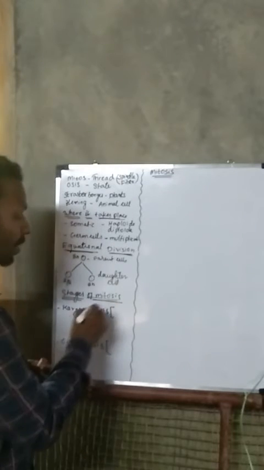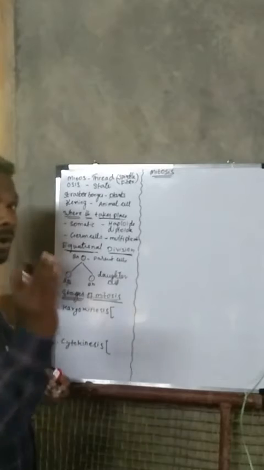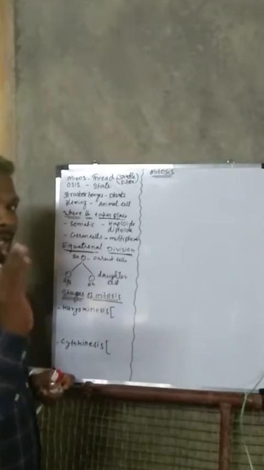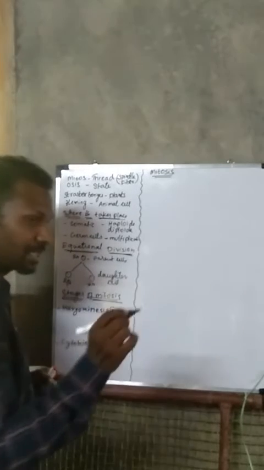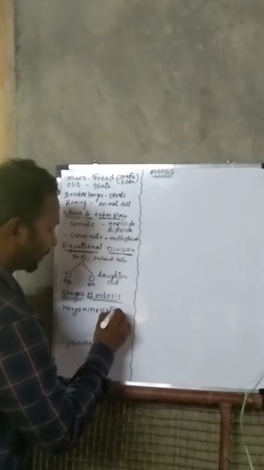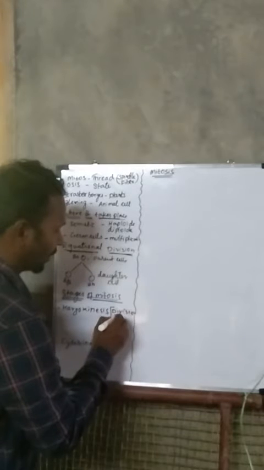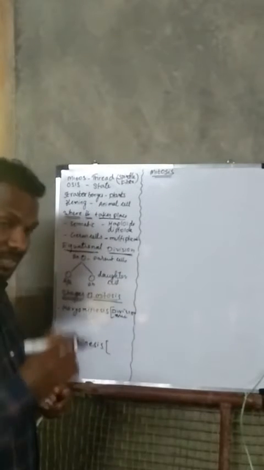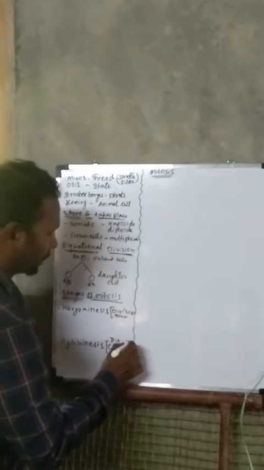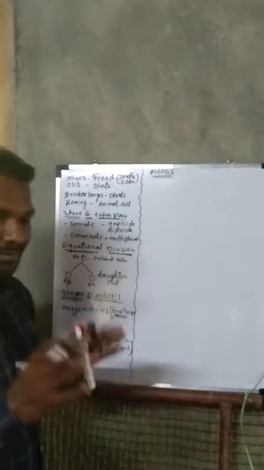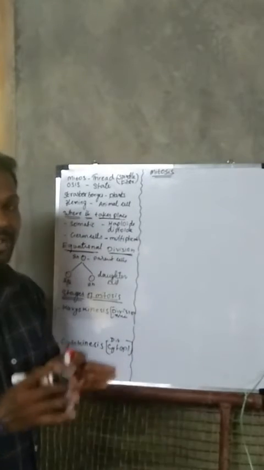What do you mean by karyokinesis and cytokinesis? Karyon means nucleus and kinesis means division, so karyokinesis means division of the nucleus. Cytokinesis means division of the cytoplasm.